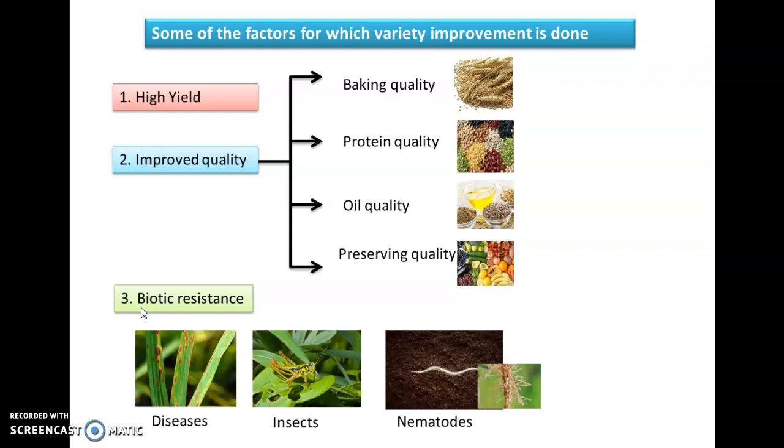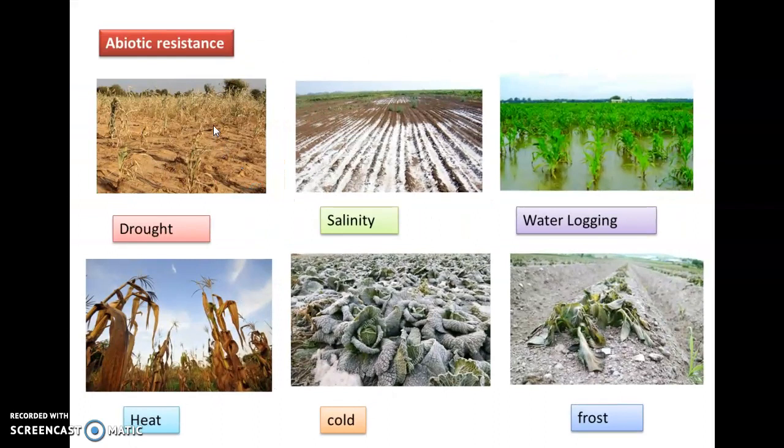The next factor for improvement in crops is biotic resistance. Crop production goes down due to biotic factors such as diseases, insects and nematodes. So biotic resistant crops need to be produced that cope with diseases, insects and nematodes. Crop production can also go down due to drought, salinity, waterlogging, heat, cold and frost.